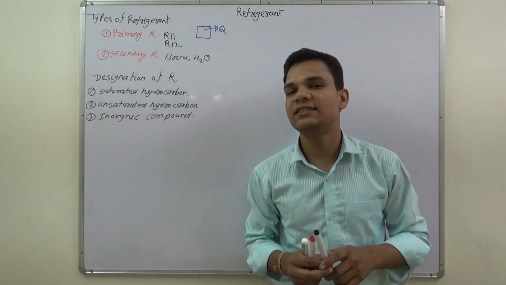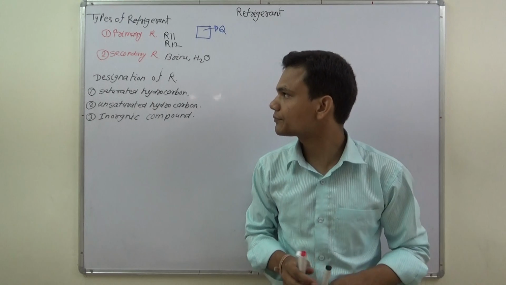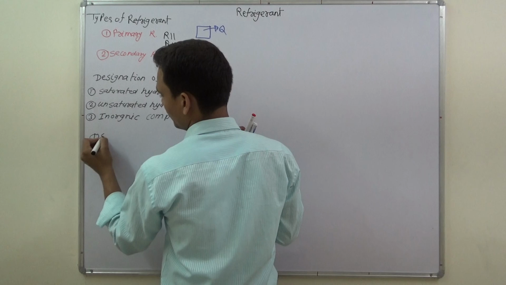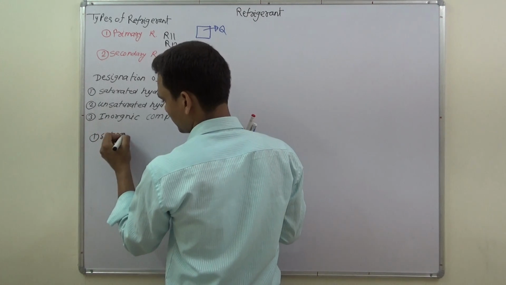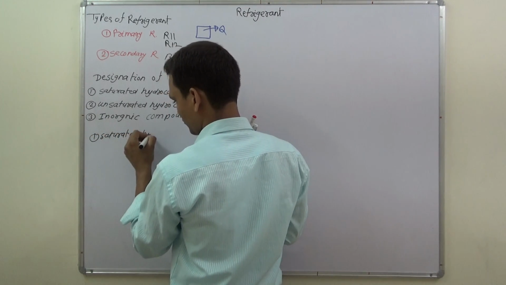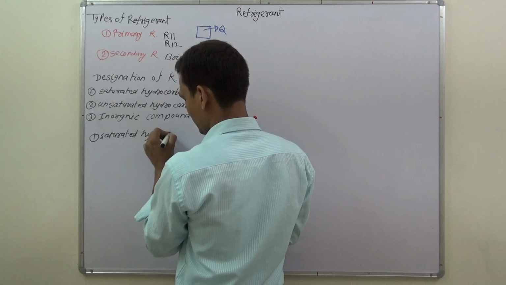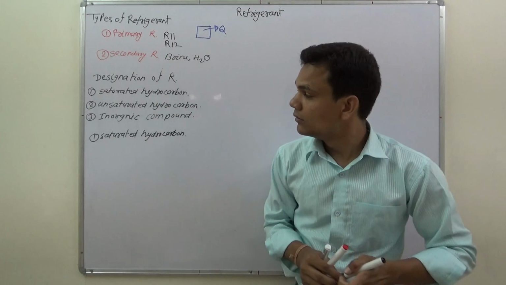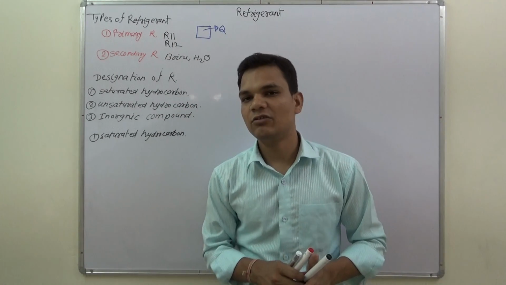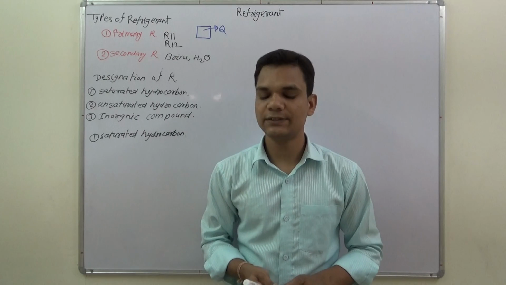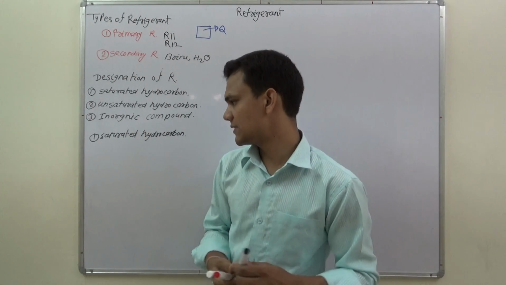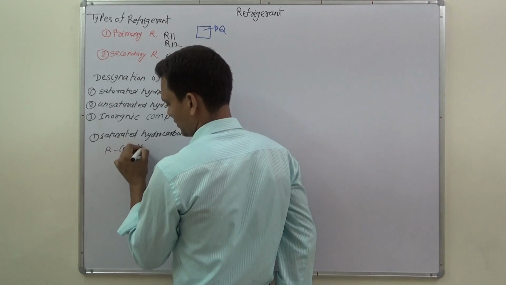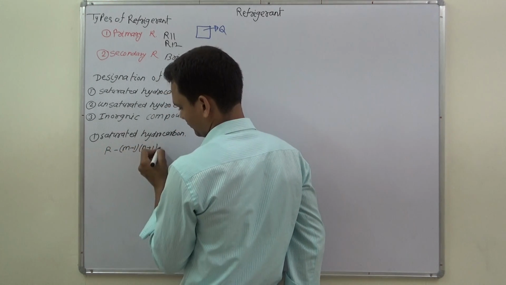Now the next topic is designation of refrigerant. In designation of refrigerant, the first topic is saturated hydrocarbon. The formula of a saturated hydrocarbon we can derive with the help of three formulas. The first one is R (M minus 1)(N plus 1)(P).